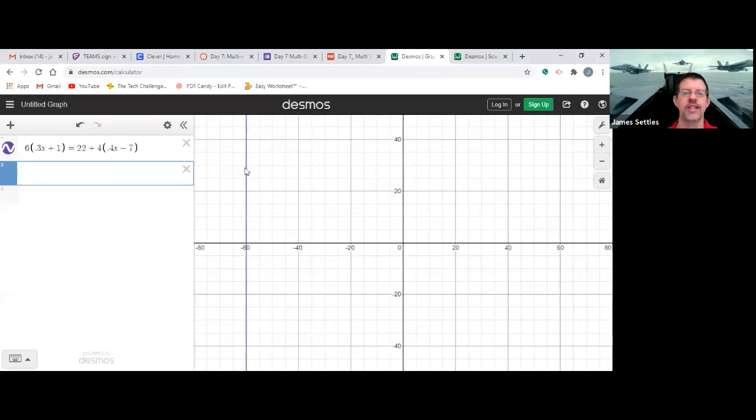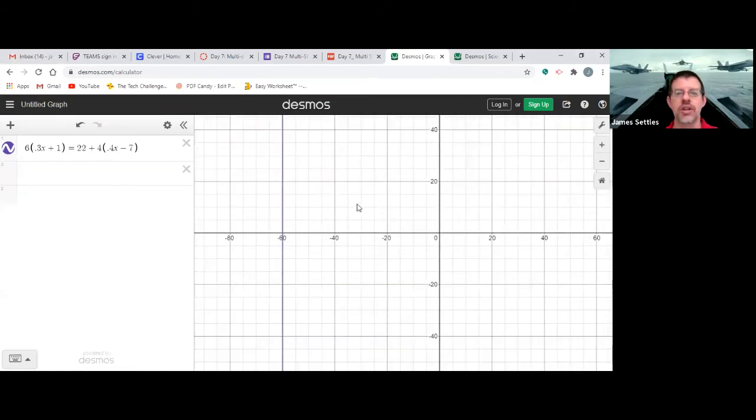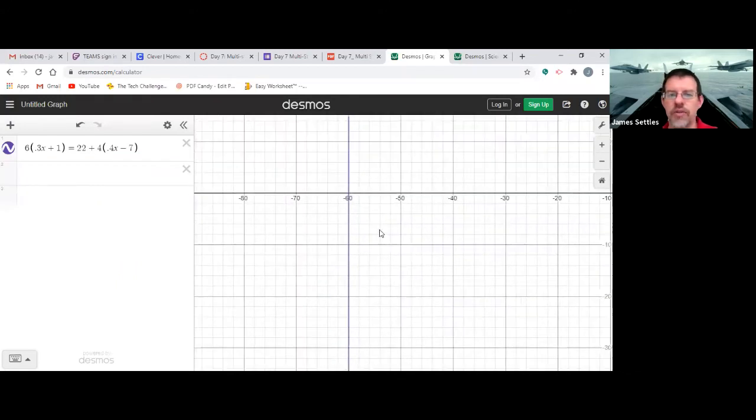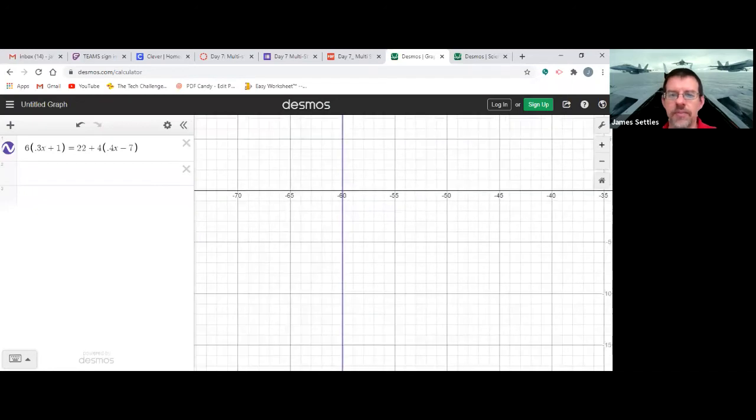Right there. Do y'all see that line right there? What number is it hitting? -60, and that's going to be your answer right there. If you need to make sure, like you're like, well, maybe it's really close, maybe it's not exactly on, once you find it, go zoom back in.